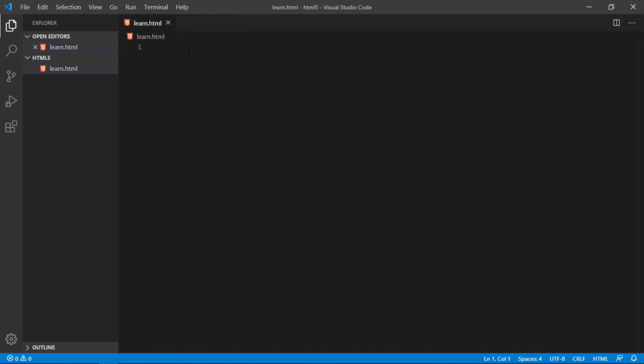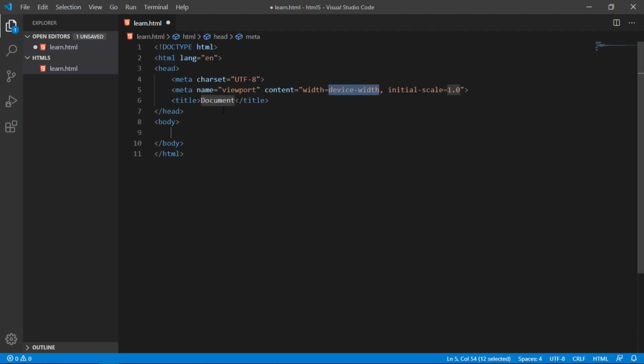For writing code in Visual Studio Code, a better way is to use Emmet. Emmet is a plugin installed by default in Visual Studio Code. I'll show you. If you write the exclamation sign, it gives you different Emmet abbreviation options, and if you click the first option, it will generate your basic structure for the HTML.